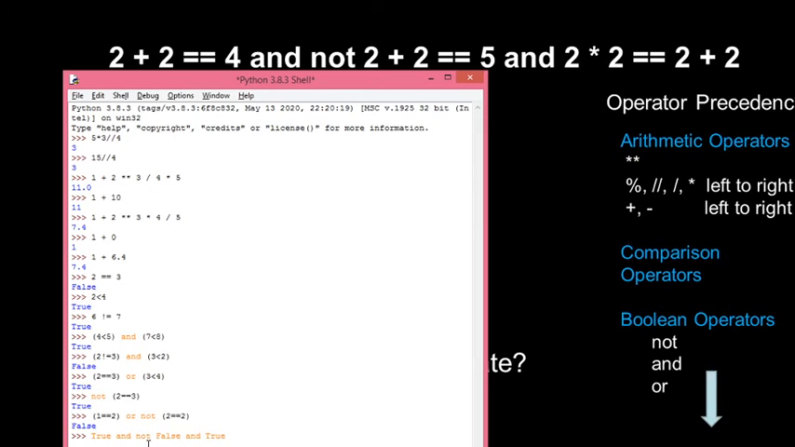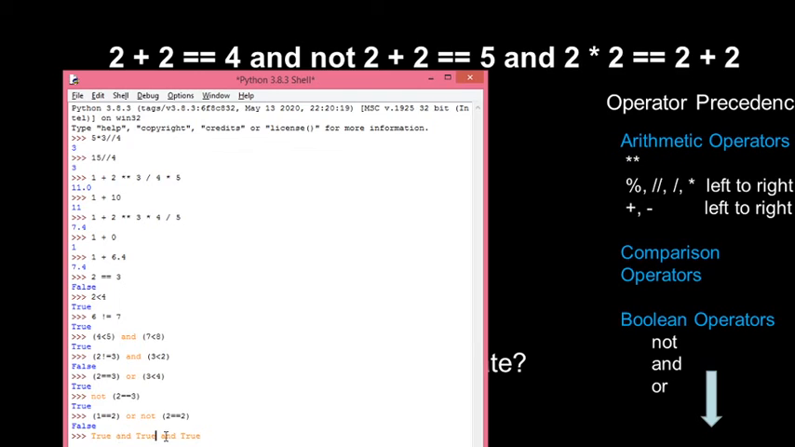Now we are left with only Boolean operators. And is there, not is there, and is there. Which one to evaluate first? The not operator, this one. Not false. What is the answer? Not false is True.